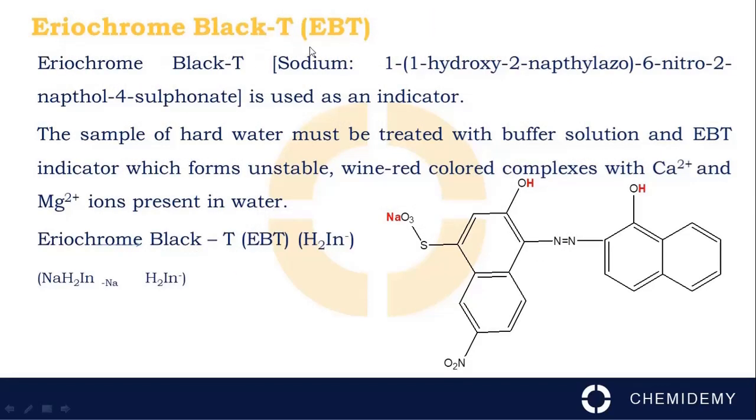Eriochrome Black T, EBT, is used as an indicator. The sample of hard water must be treated with buffer solution and EBT indicator, which forms an unstable wine red colored complex with the calcium and magnesium ions present in water. EBT is represented as NaH2In, and the remaining compound is represented as In. We can write it as H2In^-.